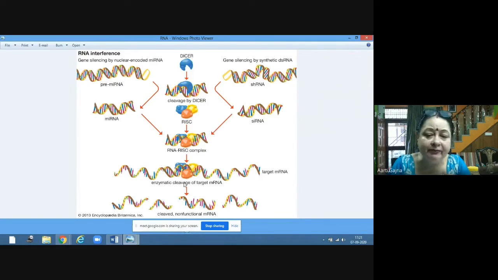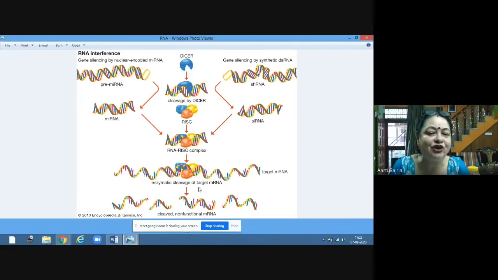Now whatever messenger RNA we do not want to be expressed, we do not want the growth protein to form. So what will happen? The fragment which is specific for the gene expressing the growth protein will be silenced, so that it will not be able to express itself.